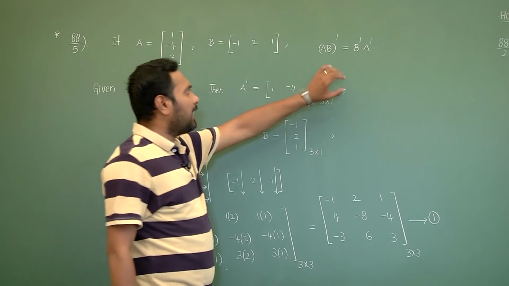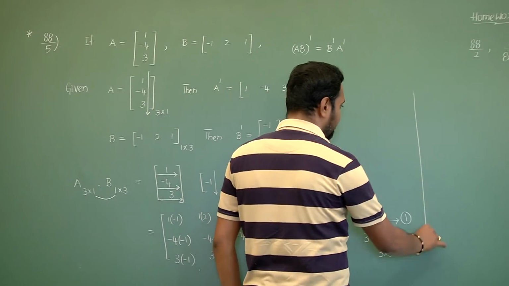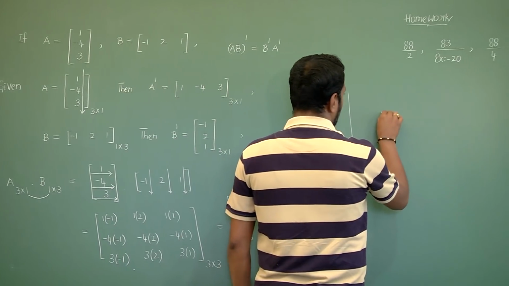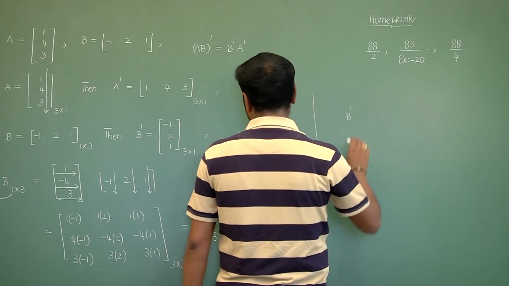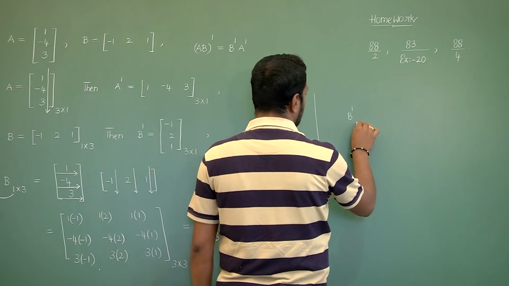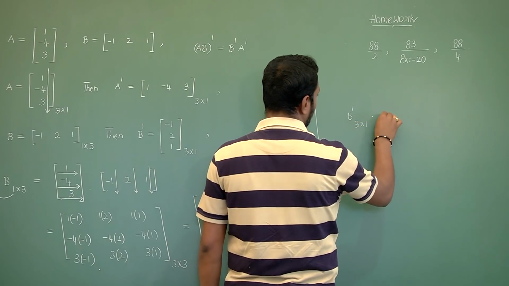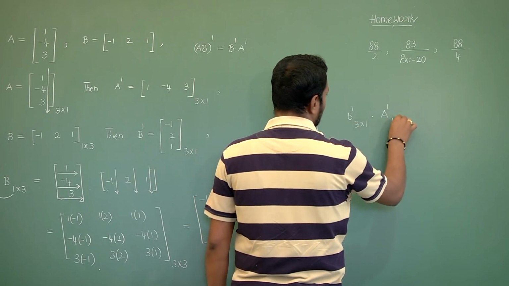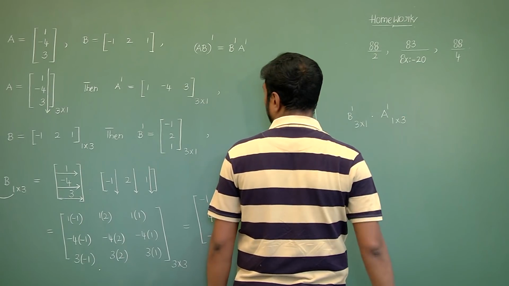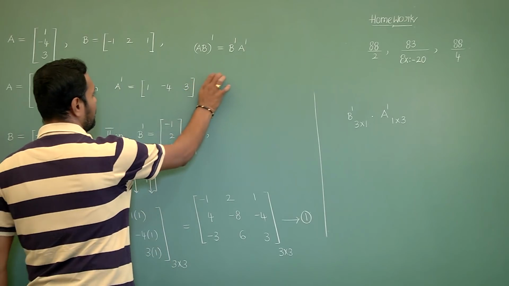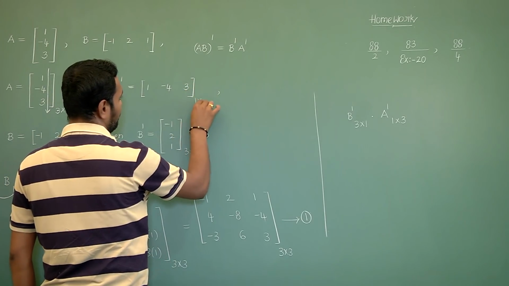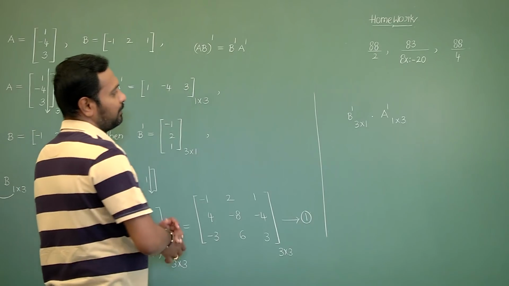Now, we have to calculate the right hand side. Right hand side is B dash into A dash. B dash matrix is of order 3 cross 1 into A dash is of order 1 cross 3, sorry, 1 cross 3.